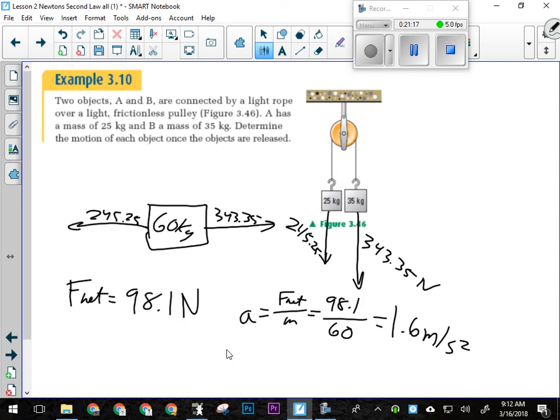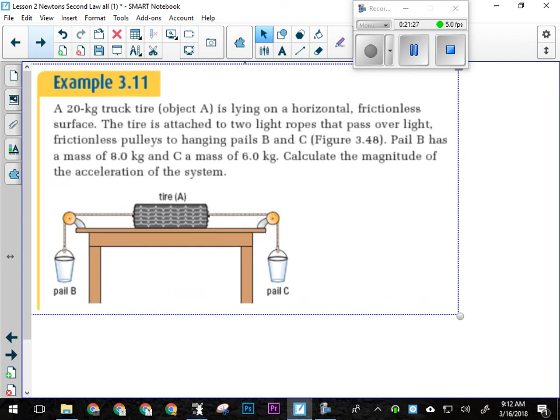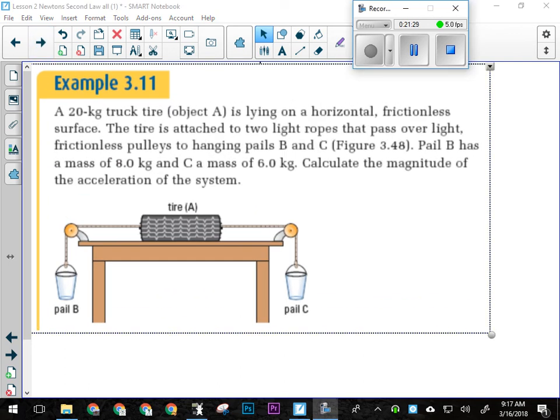Okay? So with pulleys in all systems, remember, net force acts on total mass. All right, try that one. I'll make it bigger so you can see it. Okay, so we got to identify our forces here. It says that it's frictionless, so we don't have to worry about any friction within the system.